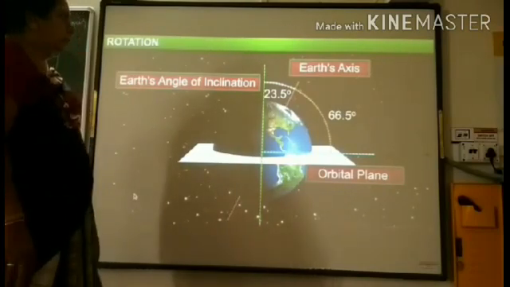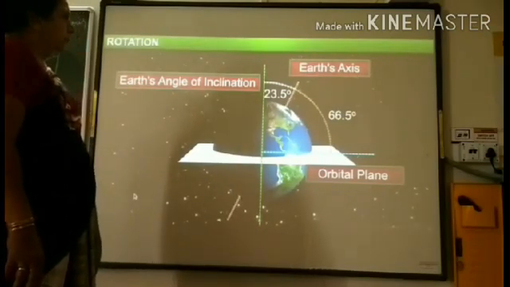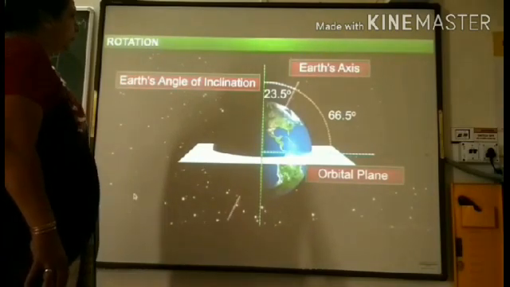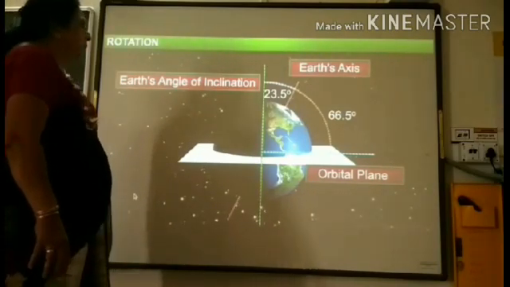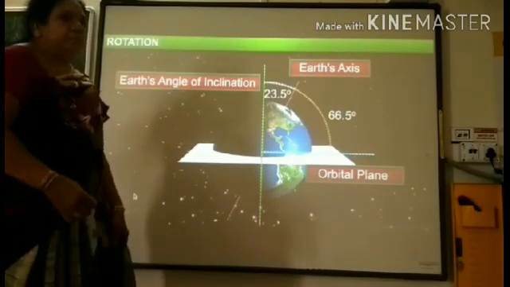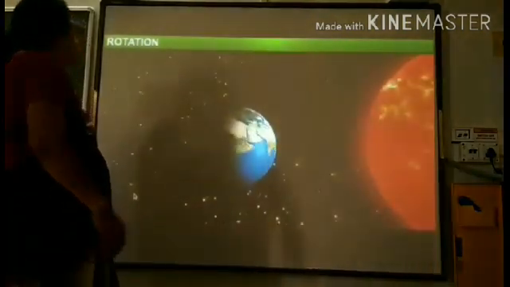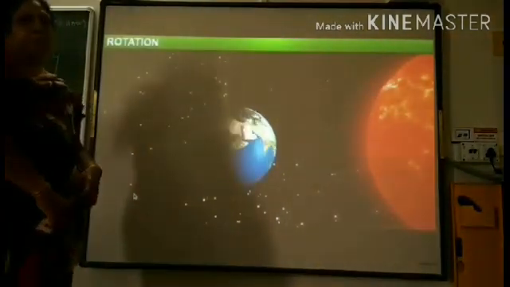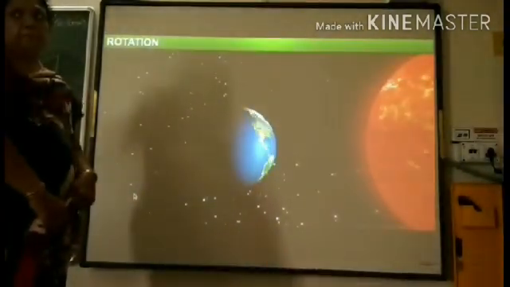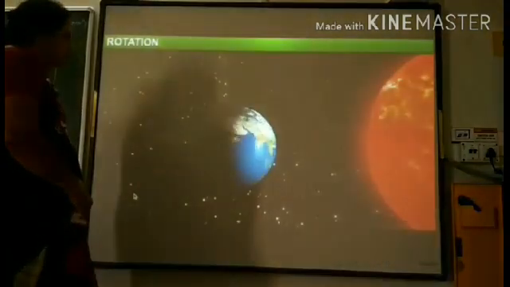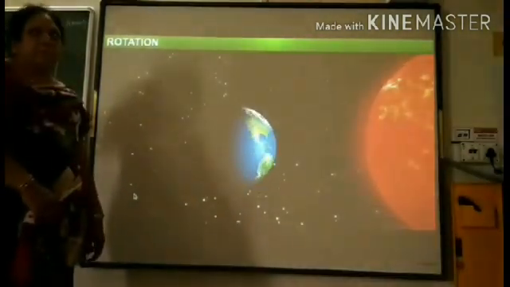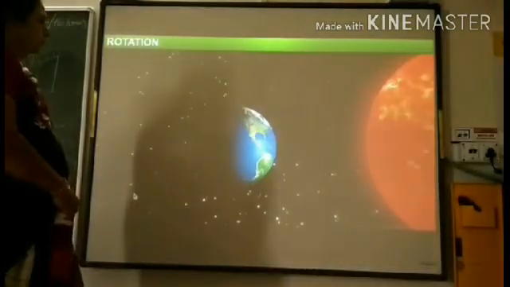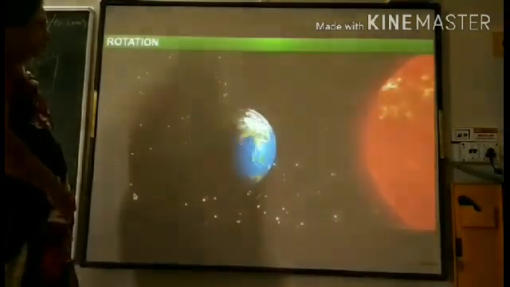So, when the Earth spins, the North Pole is tilted towards or away from the Sun at this angle. While the Earth rotates, the Sun remains stationary. As the Earth rotates, only half of it faces the Sun at any time, while the other half faces away from the Sun.